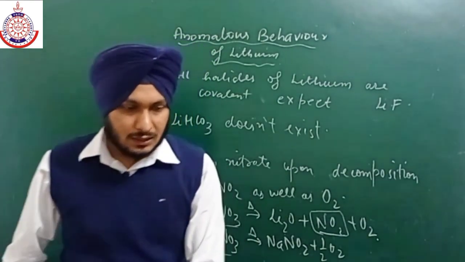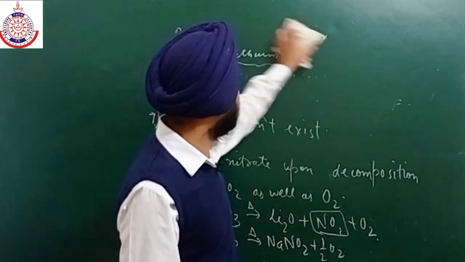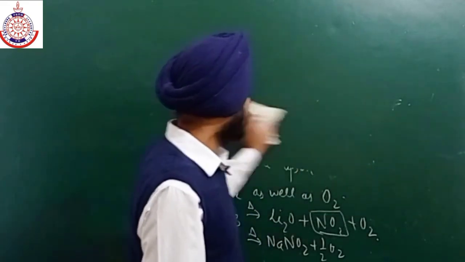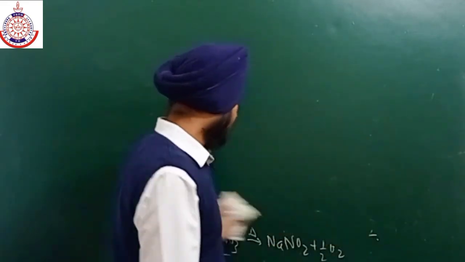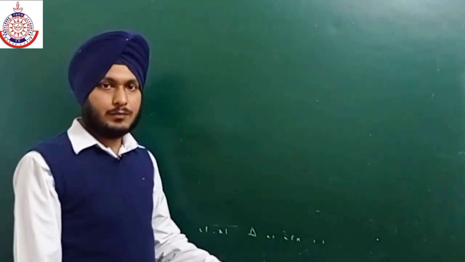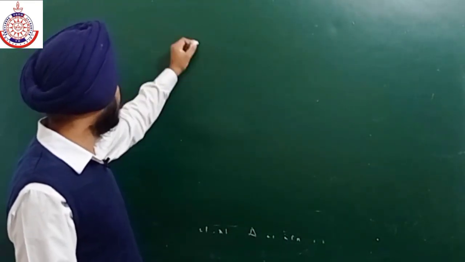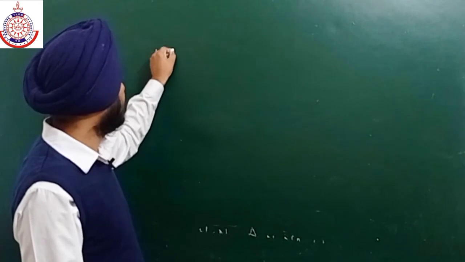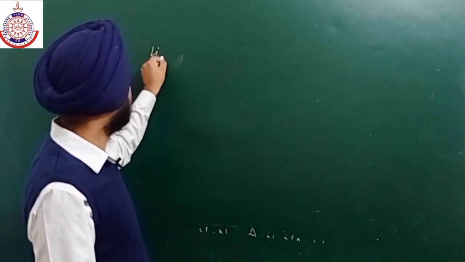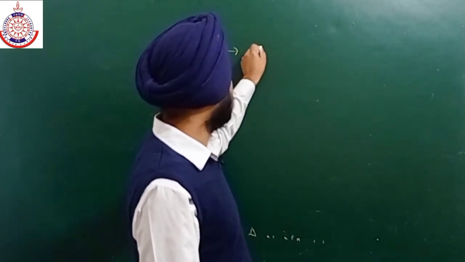And one more thing, if we talk about lithium oxide, when it reacts with water it gives lithium hydroxide. This is a very good difference between monoxide, peroxide, and superoxide. If we talk about a simple oxide, for example lithium oxide, Li2O on reaction with water gives lithium hydroxide.